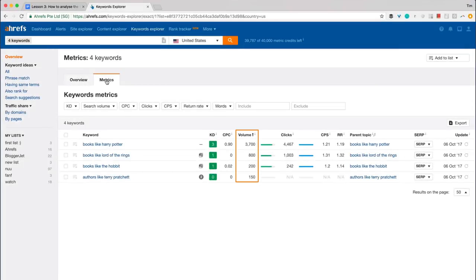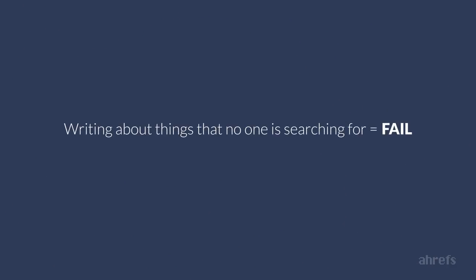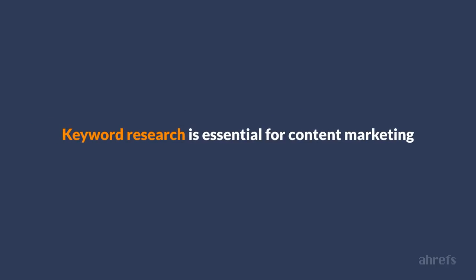So by targeting these search queries with her blog posts, she was almost guaranteed to get a lot of highly targeted visitors to her blog. And because these searches clearly indicate that people are looking for book recommendations and therefore willing to buy, she could easily squeeze recommendations of her own books into her articles and make some sales this way. So I hope my point is clear. Writing about things that no one is searching for almost guarantees that your blog will be a failure. You need to write about things that people are actually searching for in Google. And that is why keyword research is such an essential thing to master for any blogger or content marketer out there.